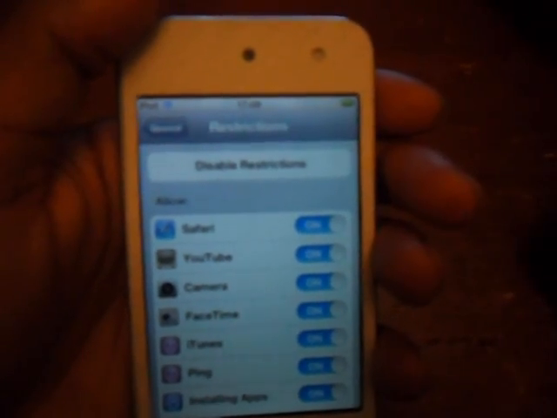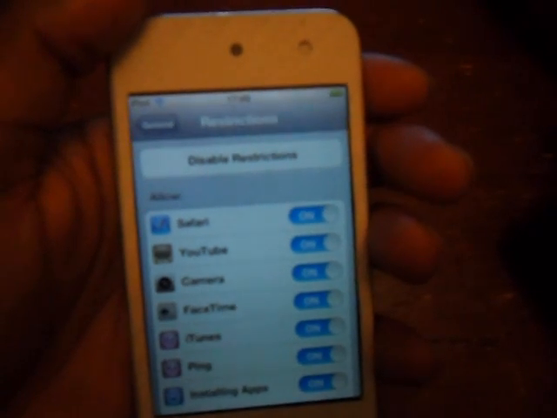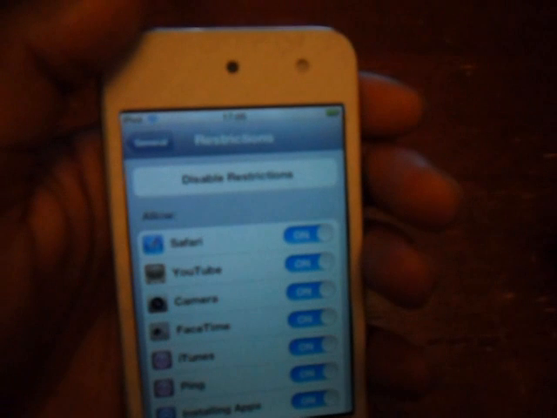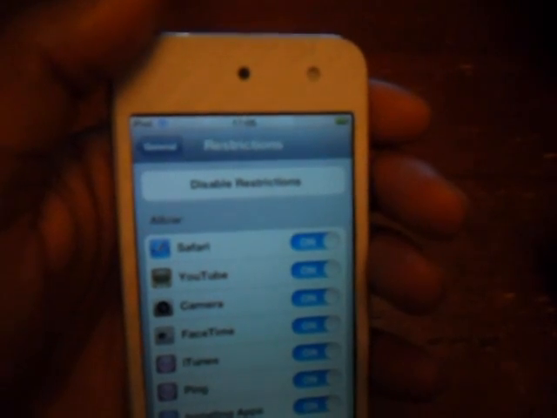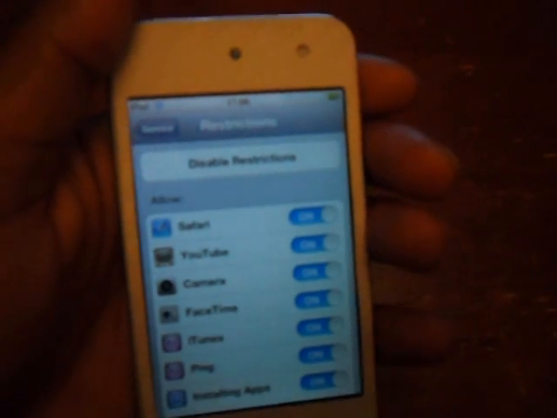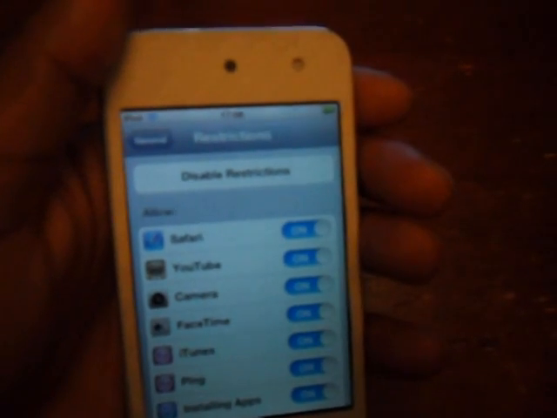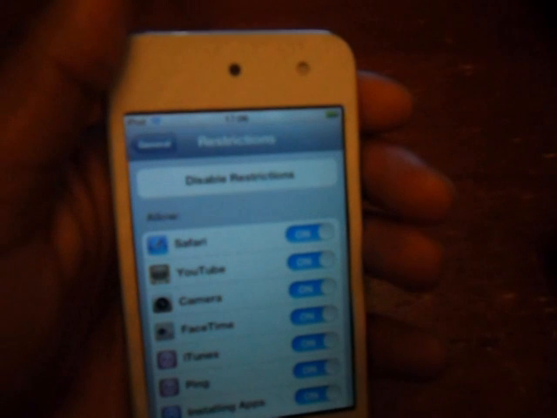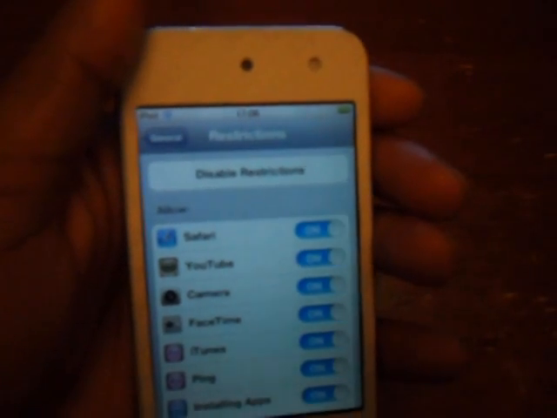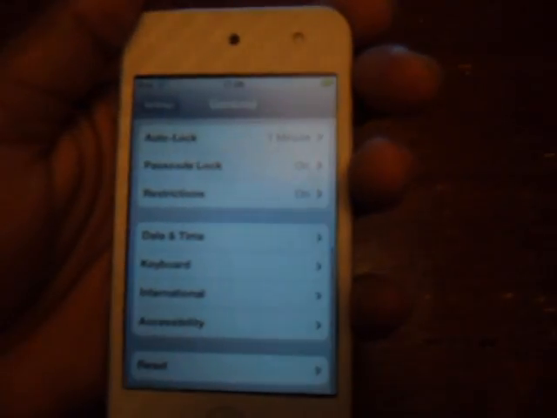Next guys, we're on to restrictions. Here's a tip if you don't use Ping that much or care about its notifications. Simply open the Settings app, General, Restrictions, and create a passcode if it's needed. Then toggle the Ping switch to off. There are also many apps that you can disable if you're not interested. It's an old tip, but it's always good to save a little bit of battery life when you don't care about Ping. So you just basically disable them so they're not constantly on.